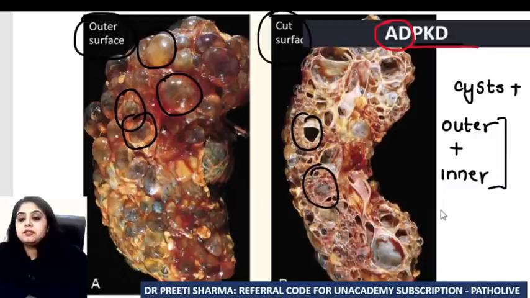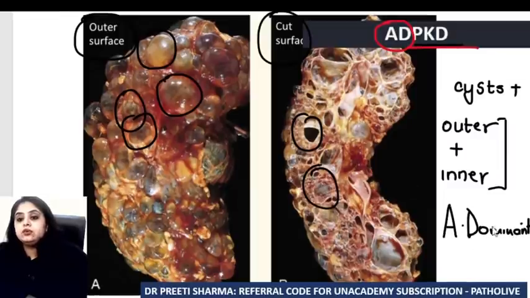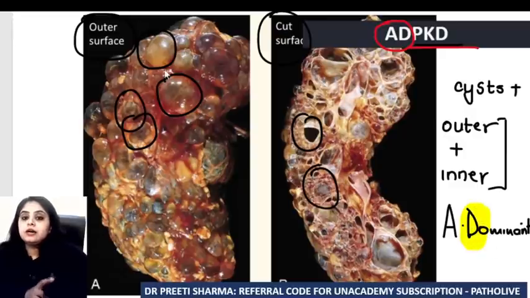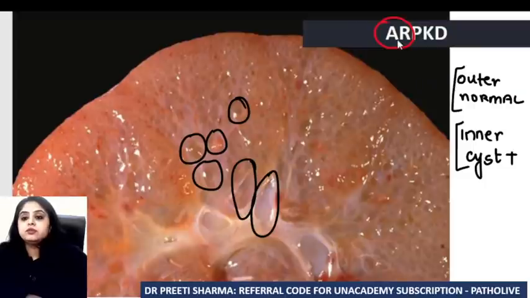So remember, when I'm dealing with autosomal dominant, dominant means dono, both. Outer and inner, both surfaces are going to show you the cysts. Whereas when I'm dealing with autosomal recessive, they are receding. They are only receding inside. Cysts are present only on the inner aspect.